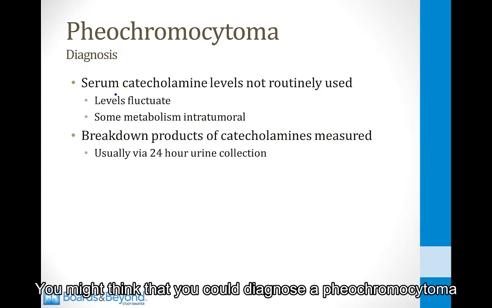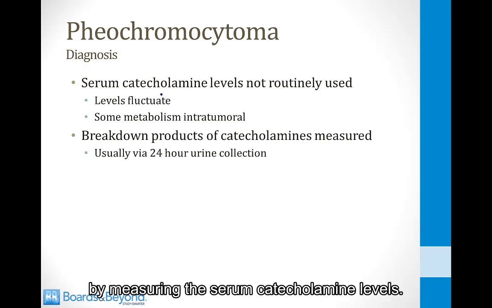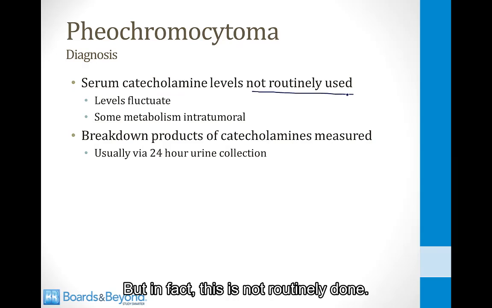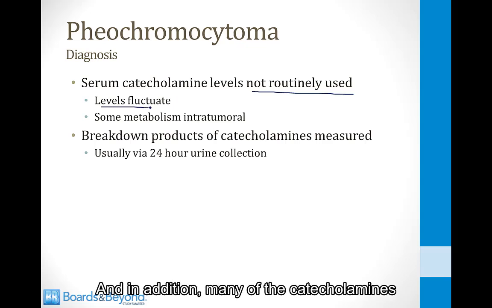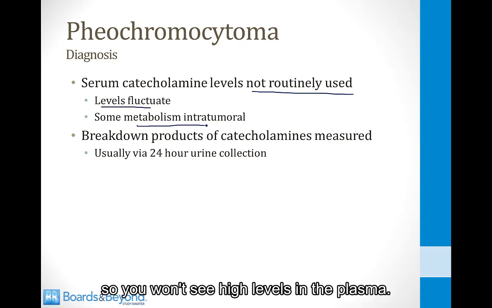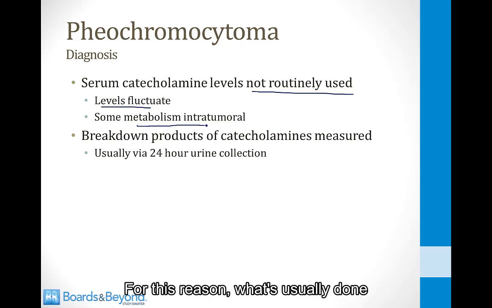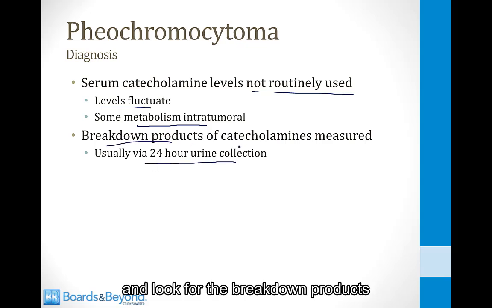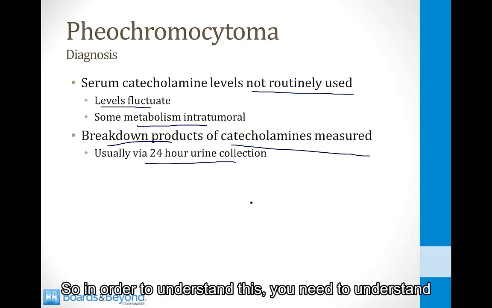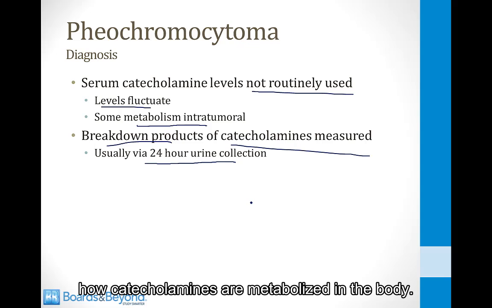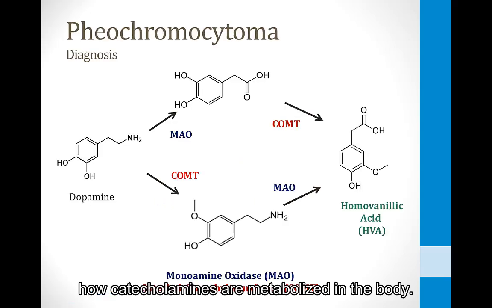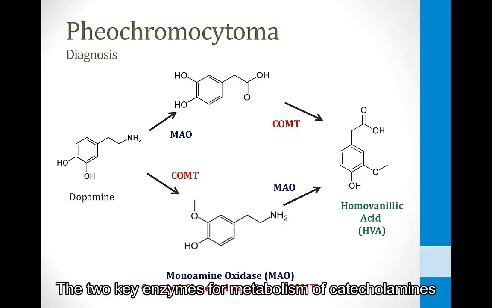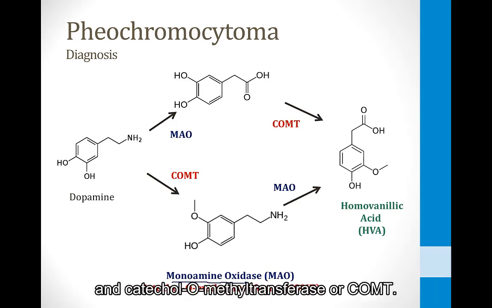You might think that you could diagnose a pheochromocytoma by measuring the serum catecholamine levels, but in fact this is not routinely done, and the reasons are because, as I just said before, the levels fluctuate, and in addition, many of the catecholamines are metabolized inside the tumor, so you won't see high levels in the plasma. For this reason, what's usually done is to perform a 24-hour urine collection and look for the breakdown products in the urine of catecholamines. So in order to understand this, you need to understand how catecholamines are metabolized in the body. The two key enzymes for metabolism of catecholamines are monoamine oxidase, or MAO, and catechol-O-methyltransferase, or COMT.